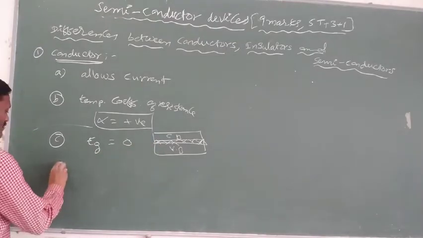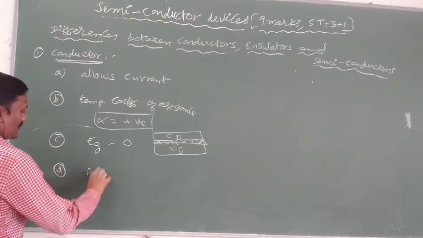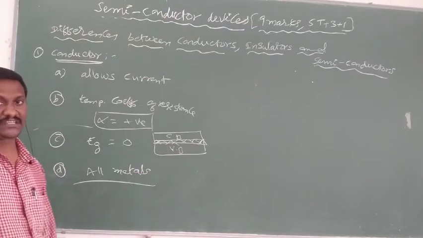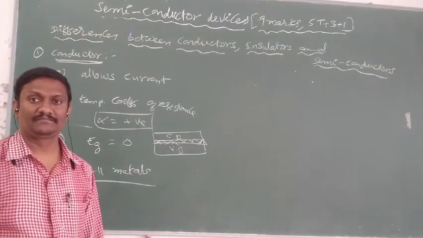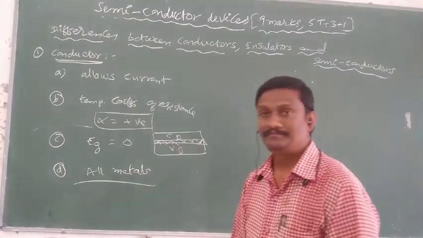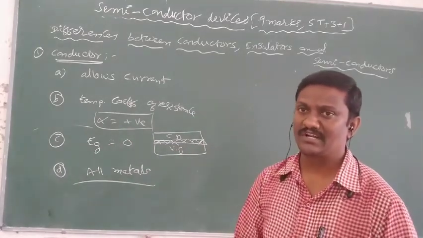Next, examples of conductors: all metals are good conductors of electricity, such as copper, iron, silver, gold. So that is about some important points related to conductors.